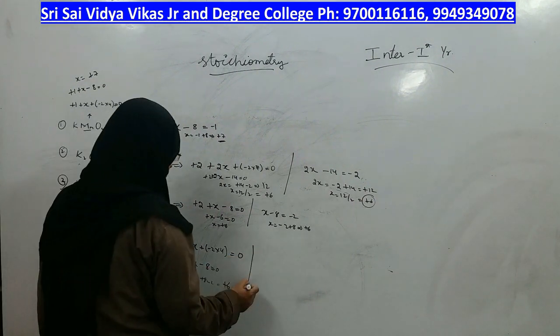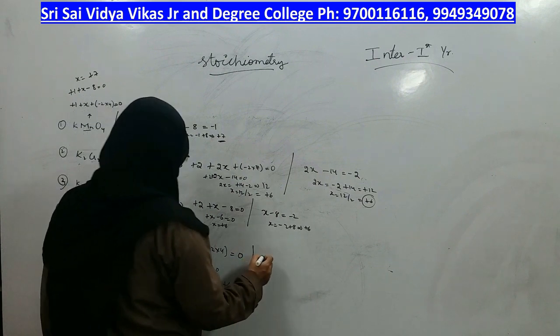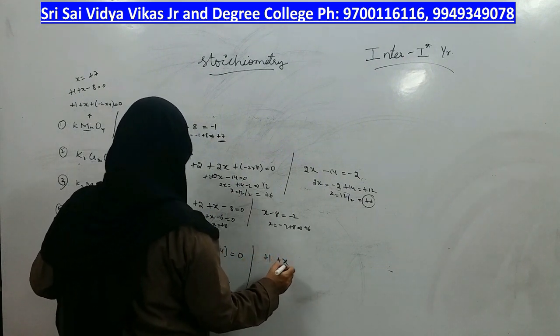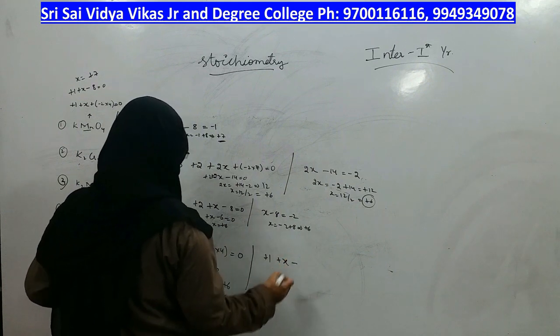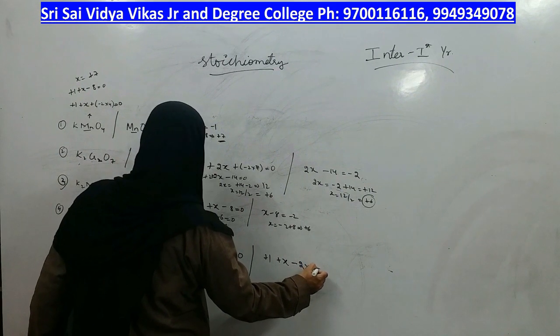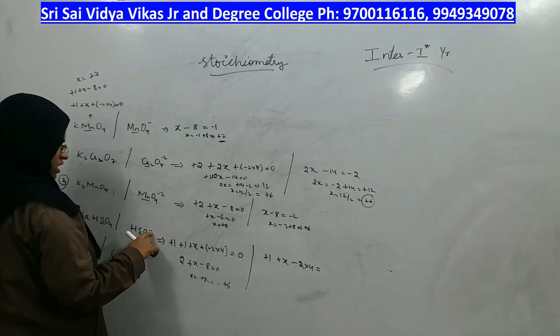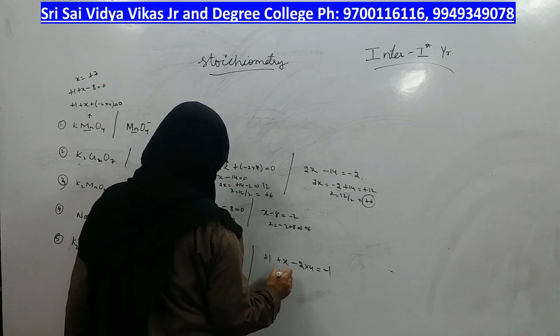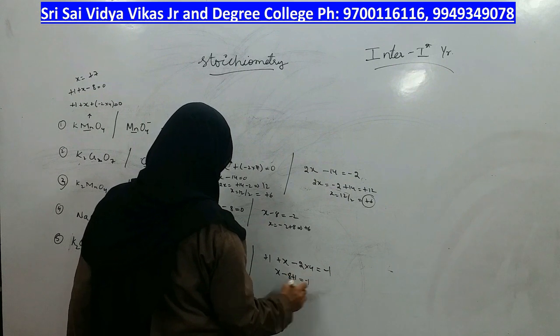If just HSO4 minus is given, what is the charge? H means plus 1, sulfur you don't know, and 4 oxygens, each oxygen having minus 2, is equal to... on the molecule there is a negative charge, which means minus 1. X minus 2 fours are 8, plus 1, is equal to minus 1.